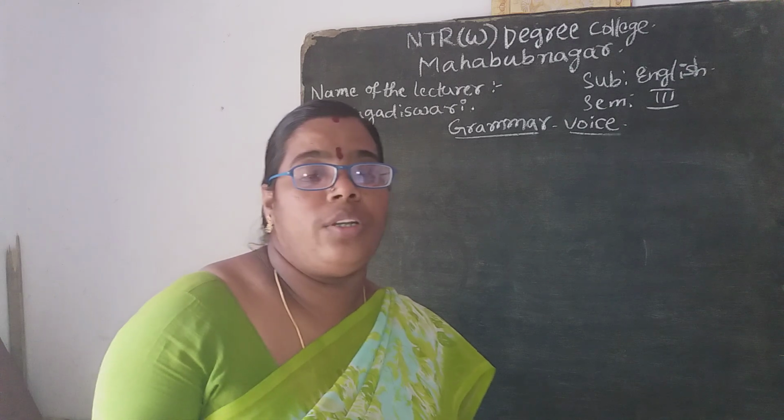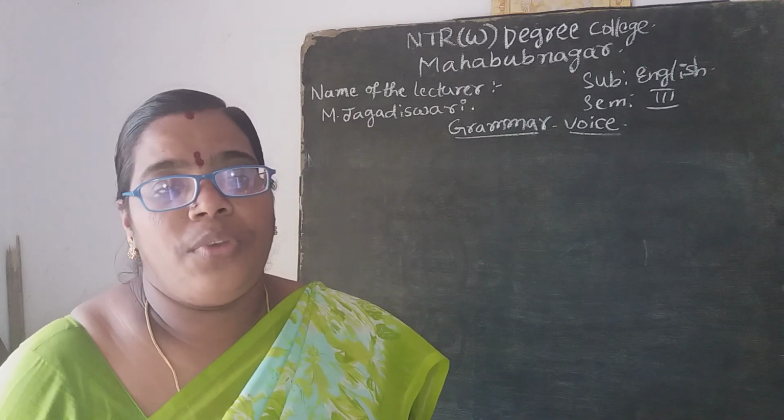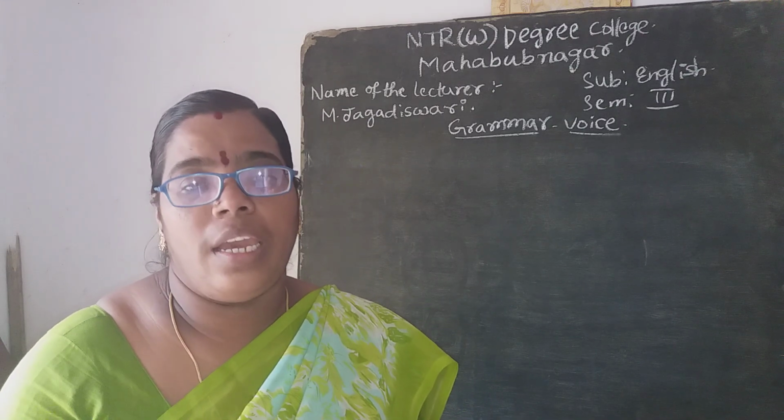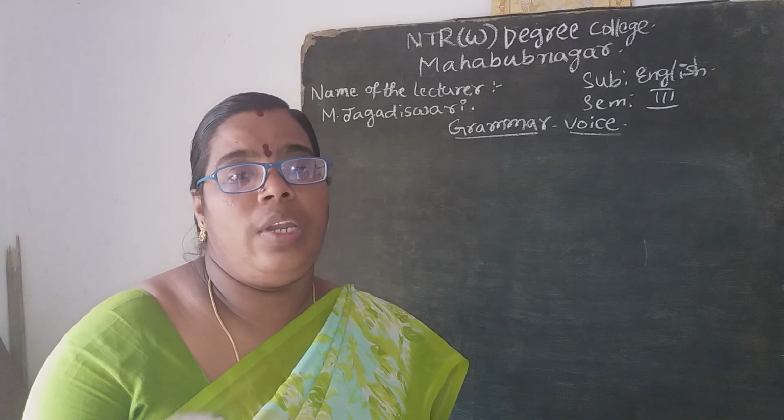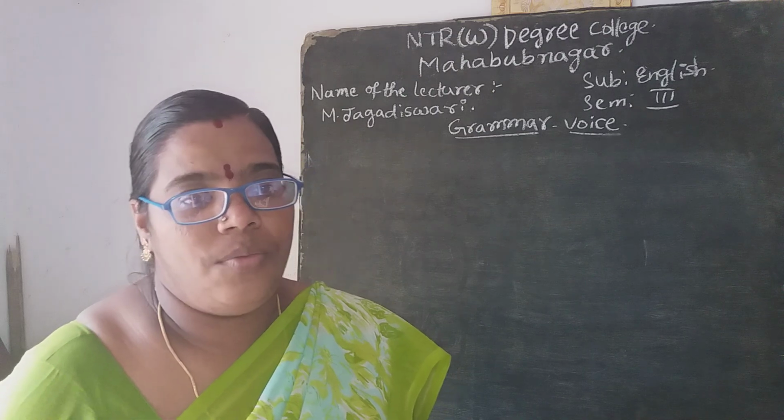I shall read the sentence two times. A refresher course will be attended by the faculty every year. So listen once again. A refresher course will be attended by the faculty every year.